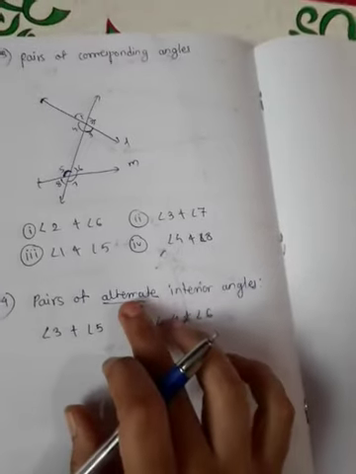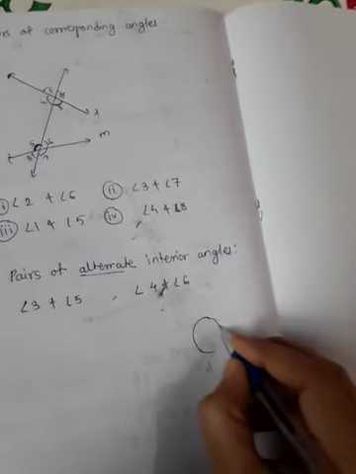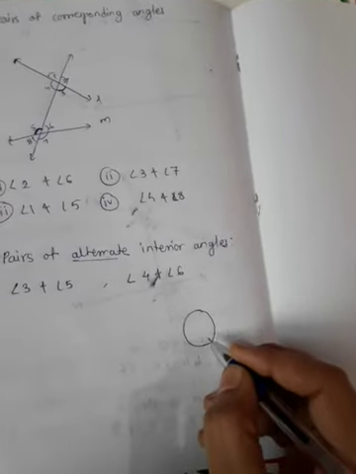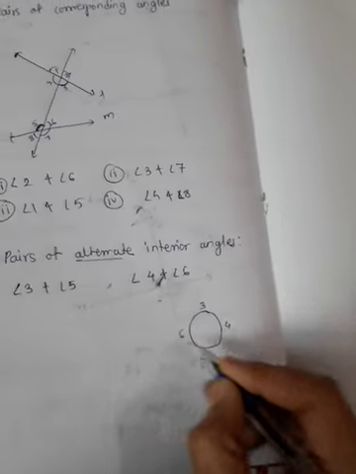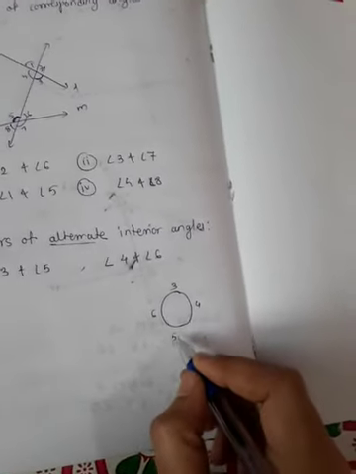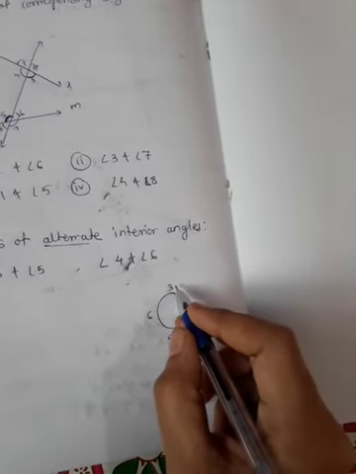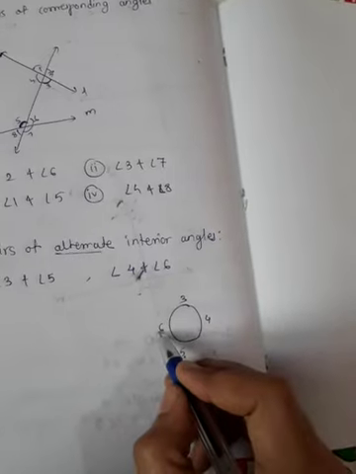So why are they called alternate? See this example: if we have a round table with numbers 3, 4, 5, 6, then we can easily say that 5 is alternate to 3, or we can say that 4 is alternate to 6.